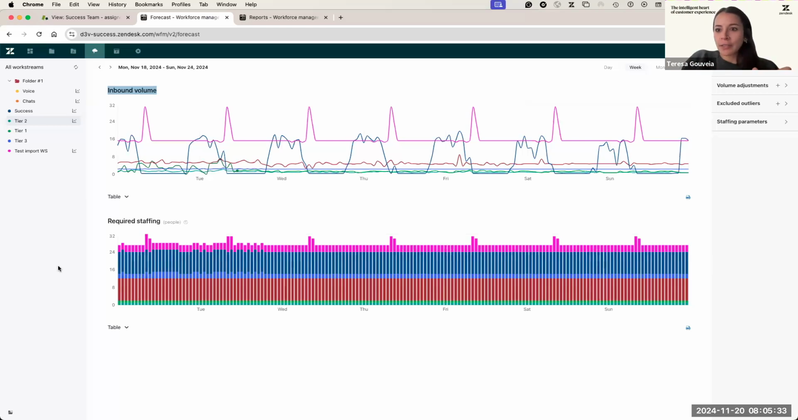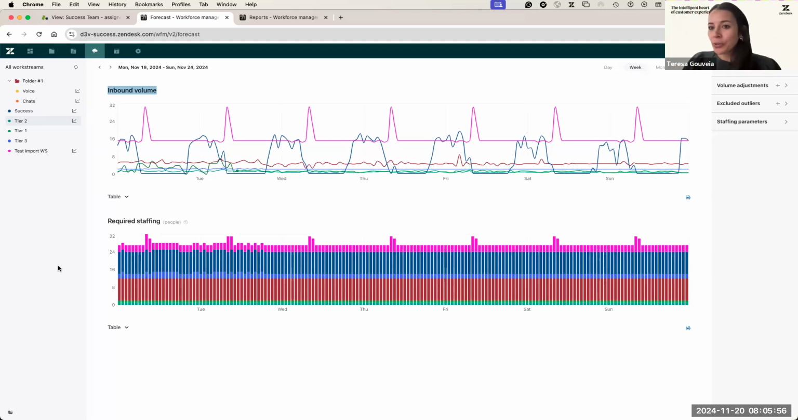We recommend doing this per channel, because when we're talking about the forecast, you want to understand the inbound volume and the required staffing, and each channel is going to have, in theory, a different SLA and a different average handle time. That's why you want to segment them by channel at minimum.